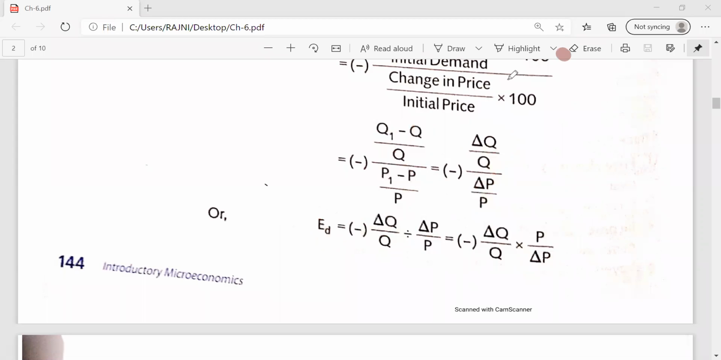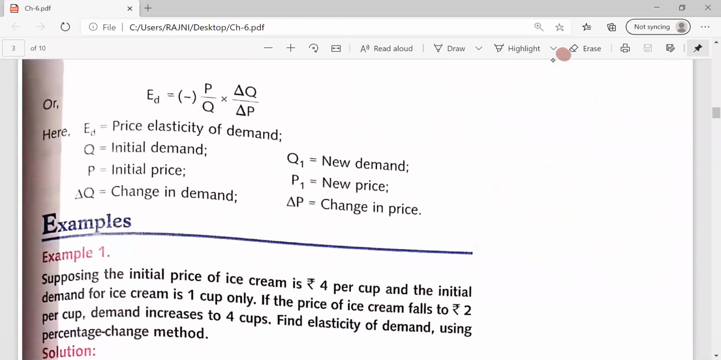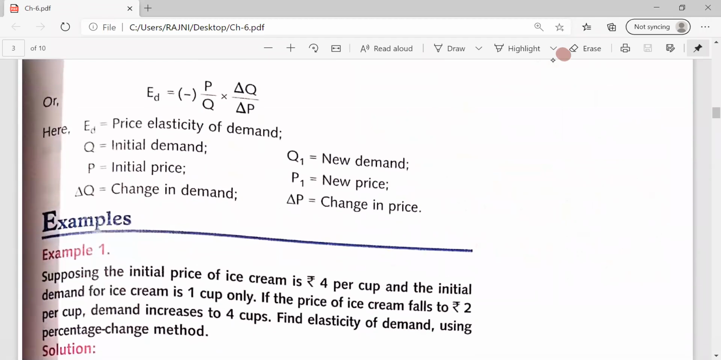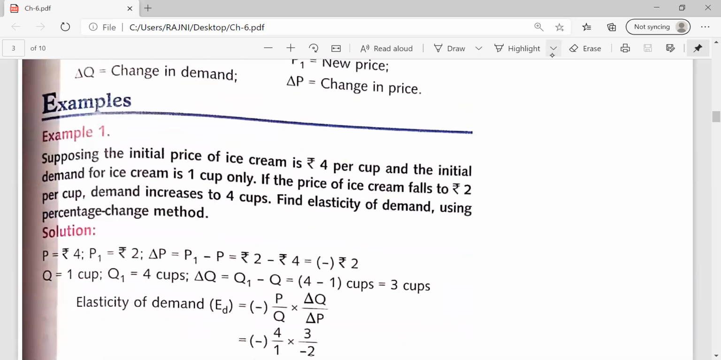This is the ultimate method for finding out the elasticity of demand. The simple thing: P by Q multiplied by change in Q by change in P. Elasticity of demand, Q initial demand, P initial price, Q1 new demand, P1 new price, delta Q change in demand, delta P is change in price. Now we will discuss one example of it.